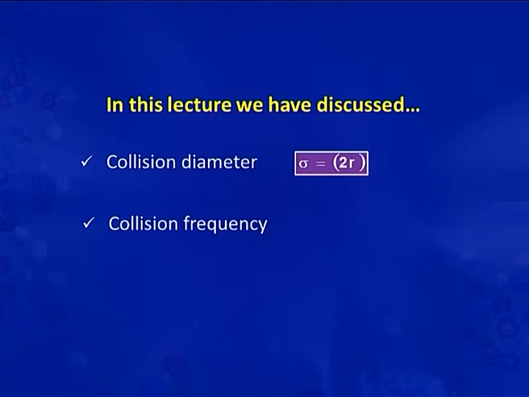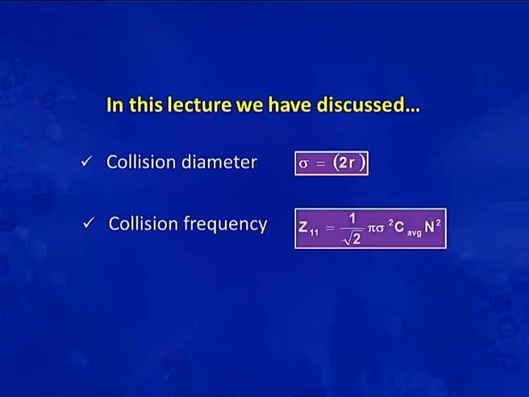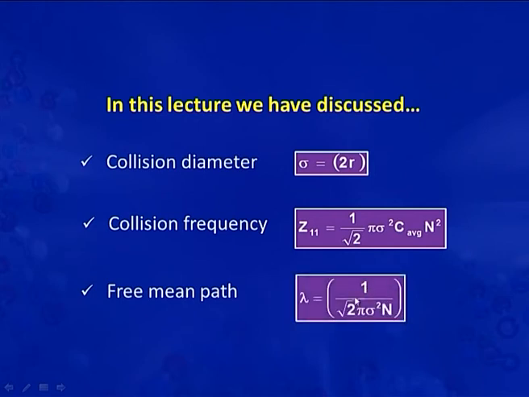The symbol for this is Z, and Z11 is equal to 1 by root 2 pi sigma square C average into n square. And then we discussed the mean free path. The symbol is lambda, and the expression for this is lambda equal to 1 by root 2 pi sigma square n.